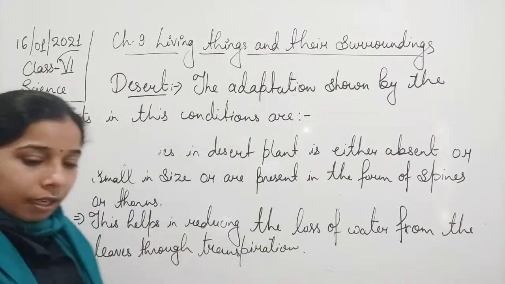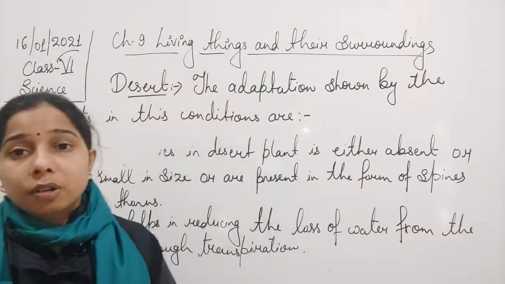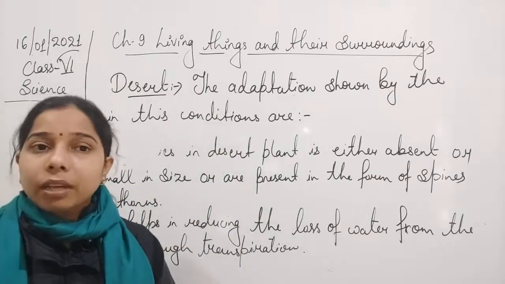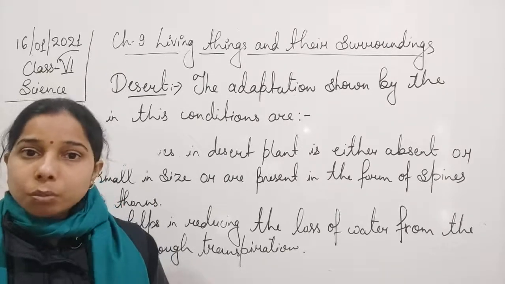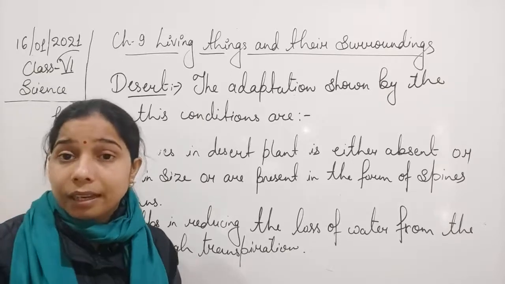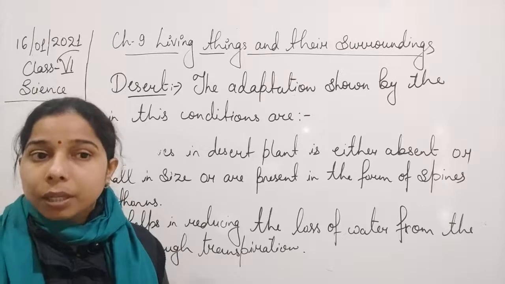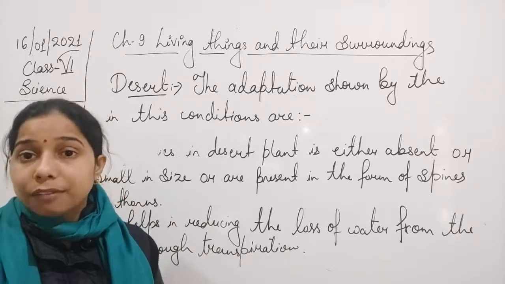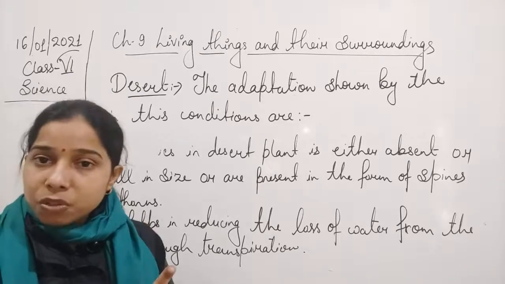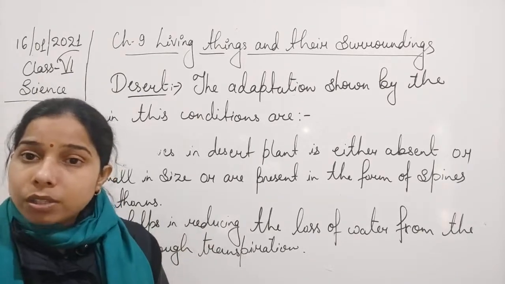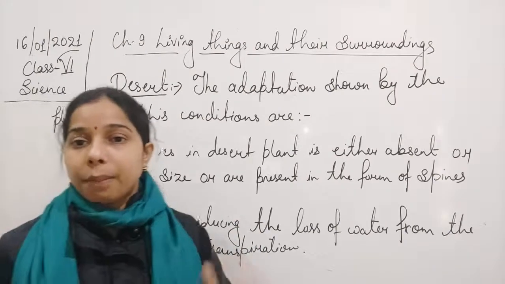Now the question arises: why do we not want the plants to show the process of transpiration? What will happen if less water is evaporated? More water will be retained in the plant. So we can say that it will help the plant to retain water for a longer period of time. Less transpiration will occur, less loss of water will occur, and more retention of water will be there in the plant. Okay.